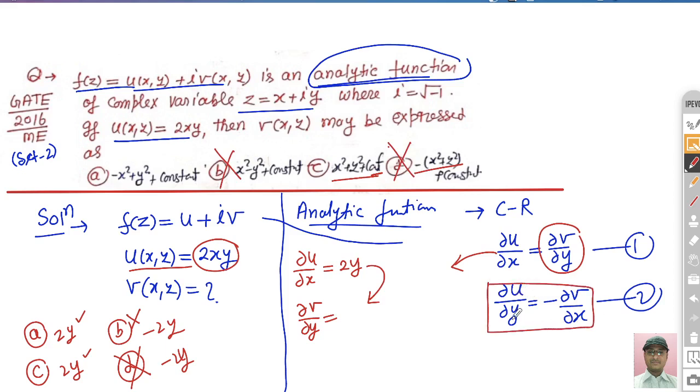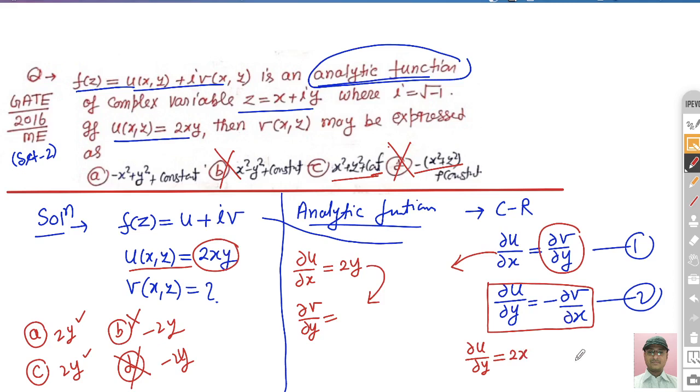Now calculate del u by del y. Once you differentiate u with respect to y, it will be 2x.